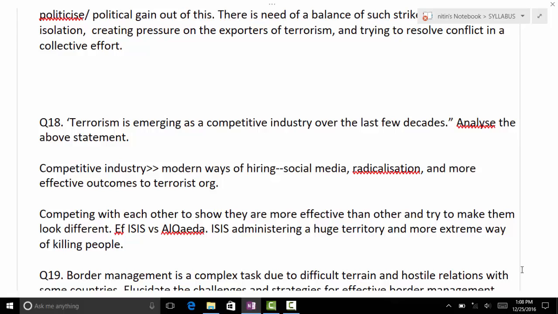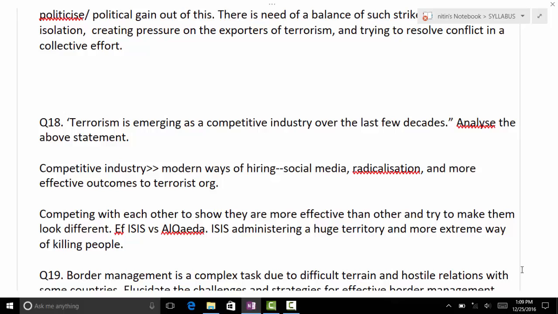Then you start giving examples from ISIS: what they did, competitive modern ways, how they are tackling that. And do you notice the new way coming in terrorism? Just for the sake of it, I'm saying a new way of terrorism. Social media, yes, cyber is okay, but leave that on one side. Besides weapons, besides just coming directly onto an army base, talk about the world, where it can happen everywhere.